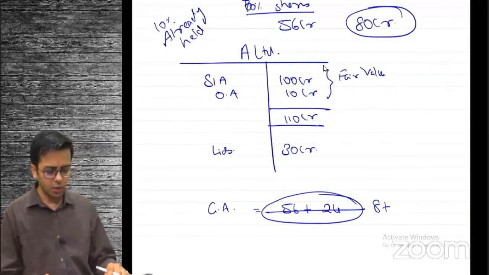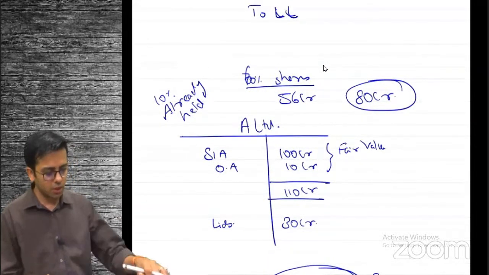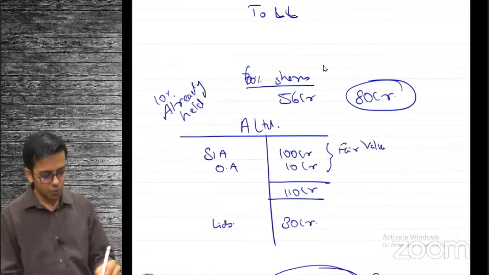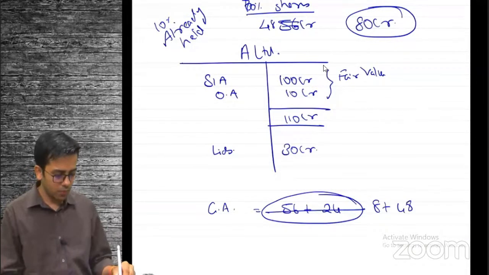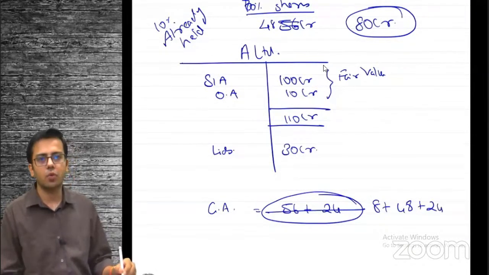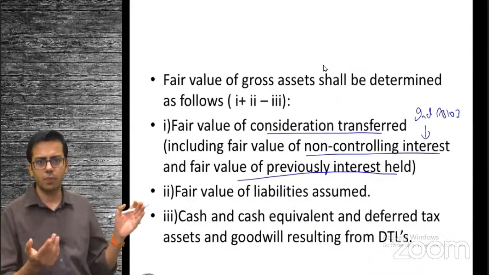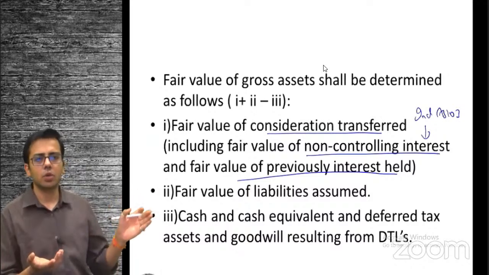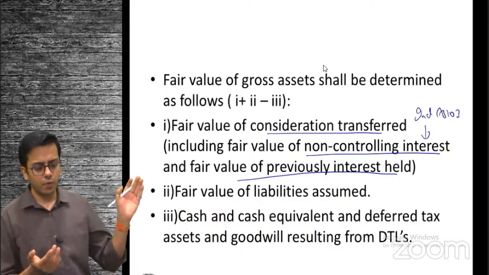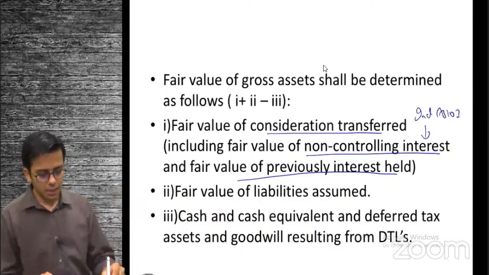What I have paid for 60% right now is 48 crore, and non-controlling interest has a fair value of 24 crores. So what the standard is saying is, in our example, fair value of consideration transferred, what I have paid, 48 crore, fair value of non-controlling interest 24 crore, fair value of previously held interest 8 crore. So together they constitute the first point.